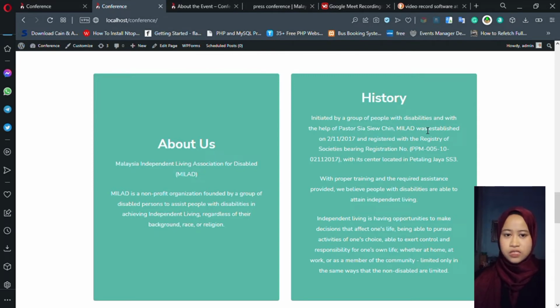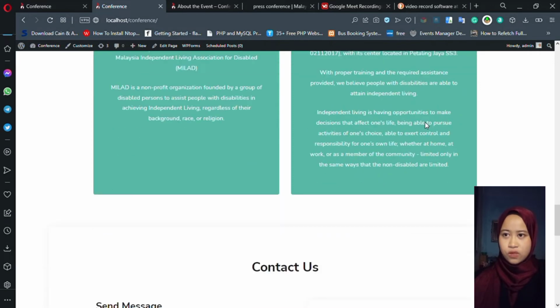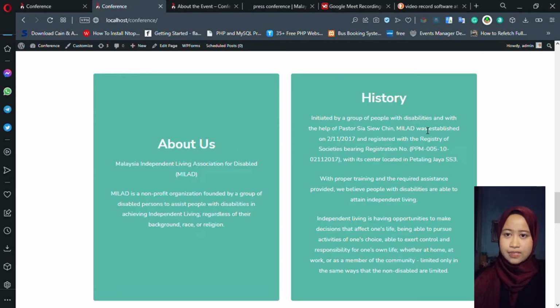Below this section is the About Us section and history section to give users a brief introduction to the organization. This section was made so that visitors will know details about the organization that will hold this conference.